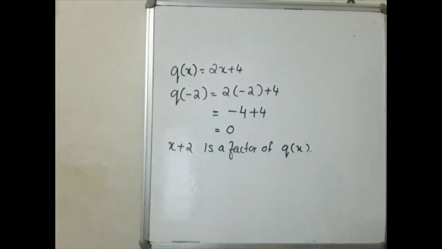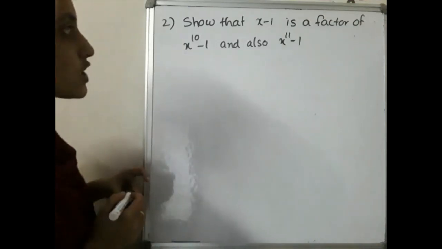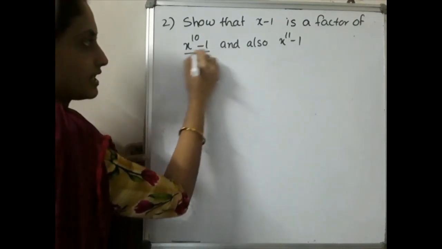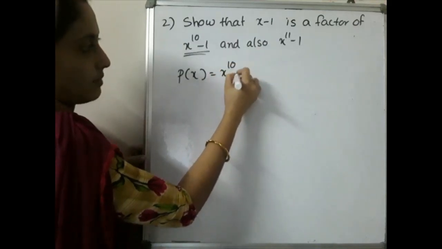So please write down the second question. Show that x minus 1 is a factor of x raised to 10 minus 1 and also x raised to 11 minus 1. Okay, so you have to take this one as p of x. P of x is equal to what? x raised to 10 minus 1.